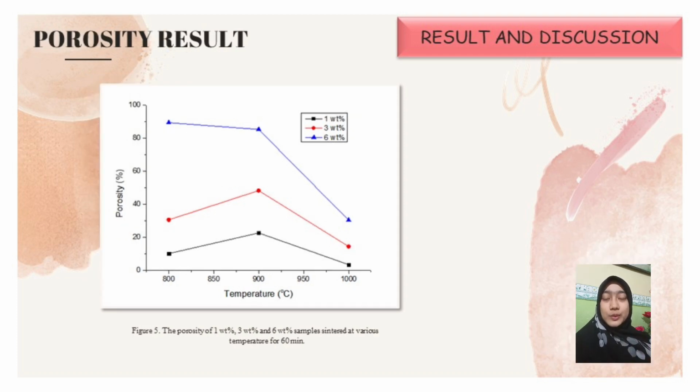This figure depicts the total porosity of 1, 3 and 6 weight percentage samples sintered at various temperatures for 60 minutes. The trend of the part density result and the SEM micrograph have a linear relationship. This is due to the fact that the density of formed glass ceramics is linked to pore formation within the glass matrix. According to the result, the highest amount of porosity can be found in the pellet at 800 Celsius heat temperature due to the high percentage of CO2 from the clamshell being released during the forming process, which produces the glass matrix within the formed glass ceramic.